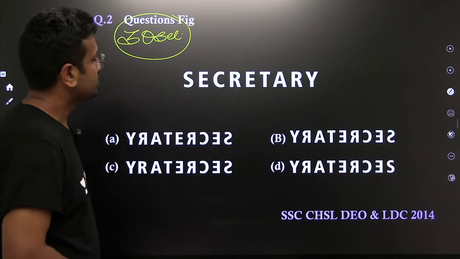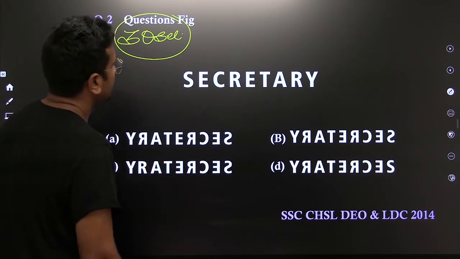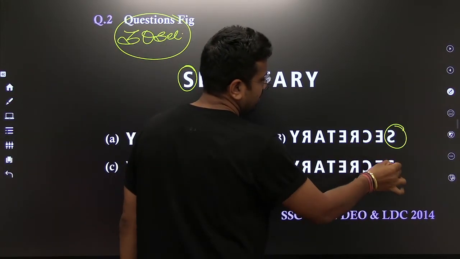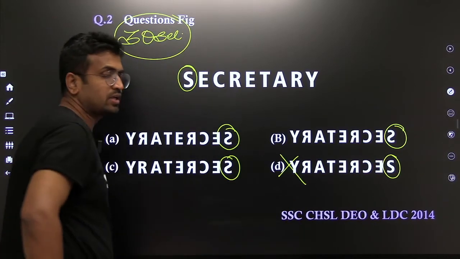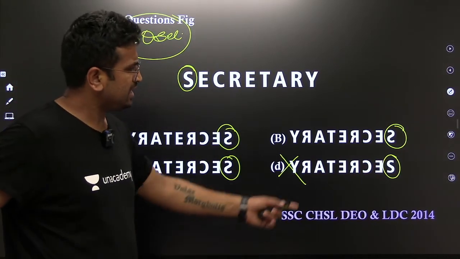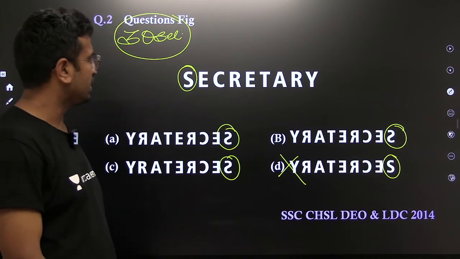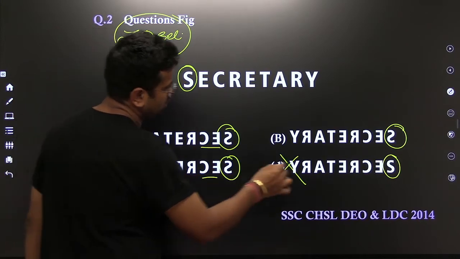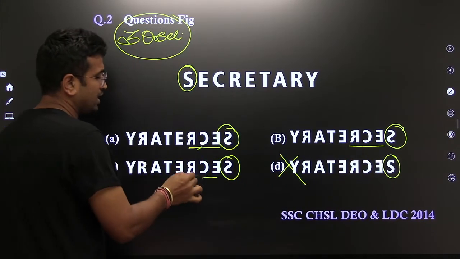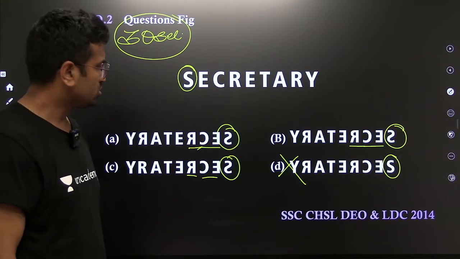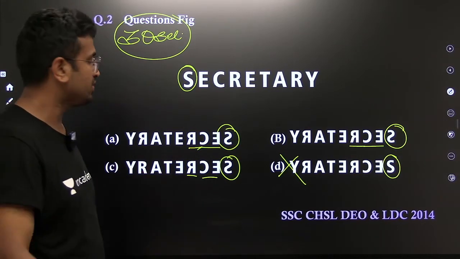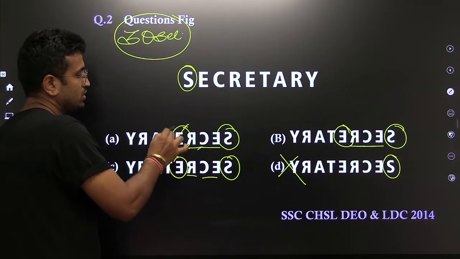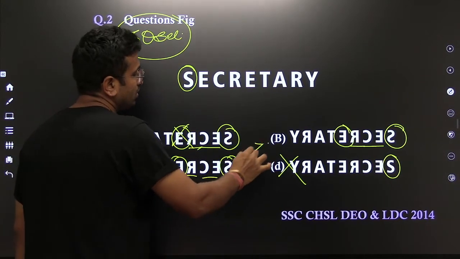Here in this case, okay fine, we saw there's a mirror. So let's see the letter S. S, S, S. Here we can see there is no change, and that is why this absolutely cannot be the correct answer. The last one cannot be the correct answer. Okay fine. Other than this, we can see E, C. Don't check these options unless you find a difference. Now there is E, E, and this E is exactly the very same, so this cannot be the answer. So either the answer will be B or the answer will be C.